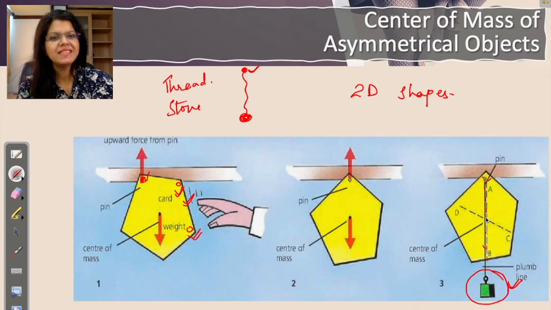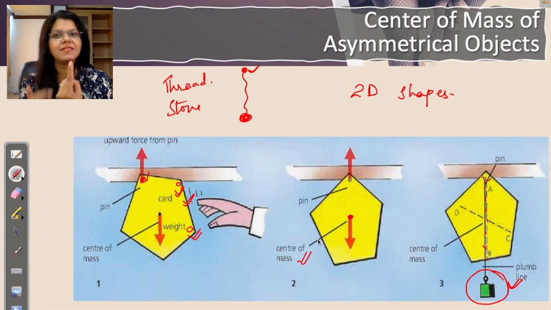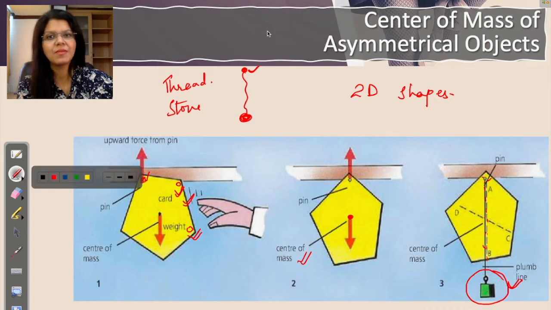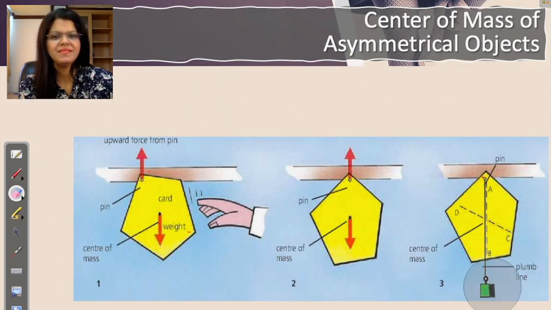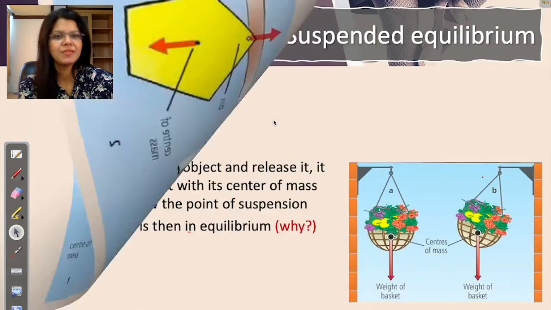You'll find that all these lines will be intersecting at one point. This is called your center of mass. You found the center of mass. You can try balancing the card on the tip of your pen, or on the tip of your finger, by making the center of mass touch your finger, right? You'll see that the card will balance. So this is the beauty of center of mass, and that's the process of finding the center of mass for irregular objects. Let us move on and understand a few more things.